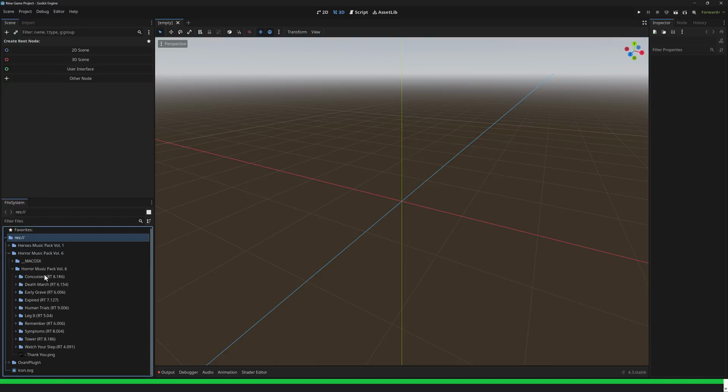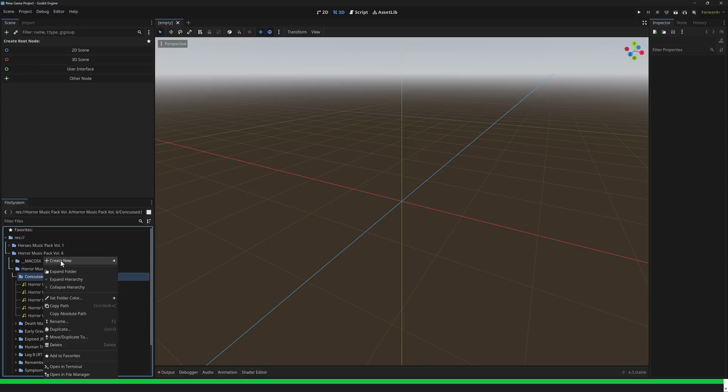We got a variety of different tracks going on here. So Death March, Expired, Legate, and so on. And you're going to notice for each one of these, there's a value right there, and then there are 5 different sound files. So you've got various different intensities of the sound effect going, and I'll show you how these all work together. So notice that RT number right there.